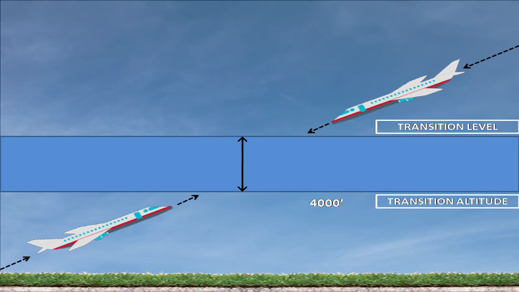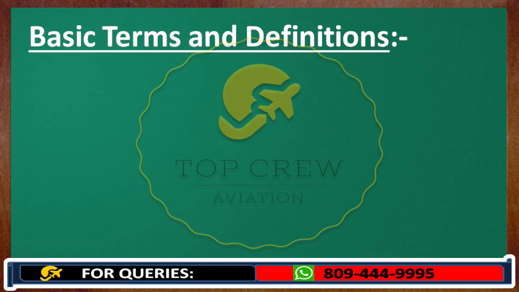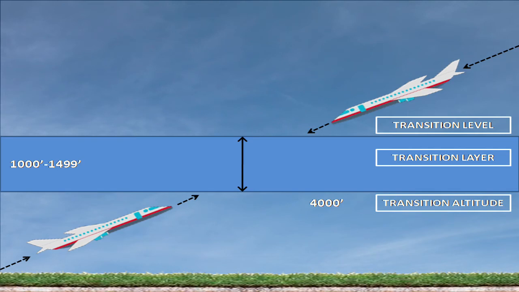So there must be something in between, or a buffer zone, so that we can switch from transition altitude to transition level and vice versa. The buffer zone between transition altitude and transition level is known as transition layer, guys.